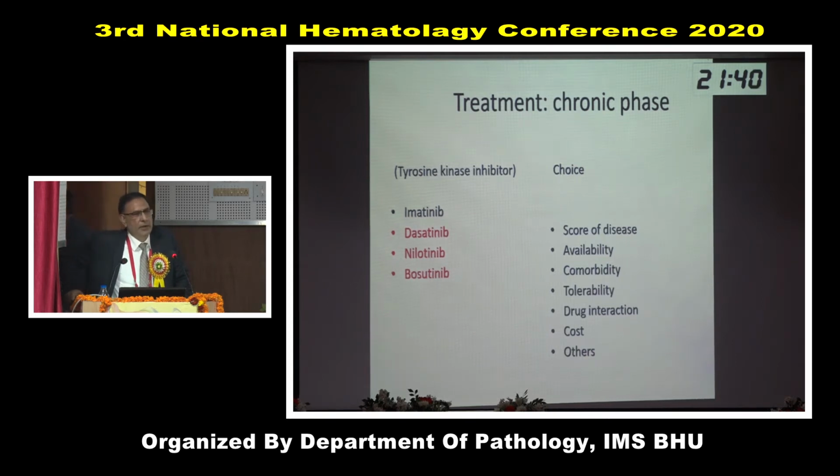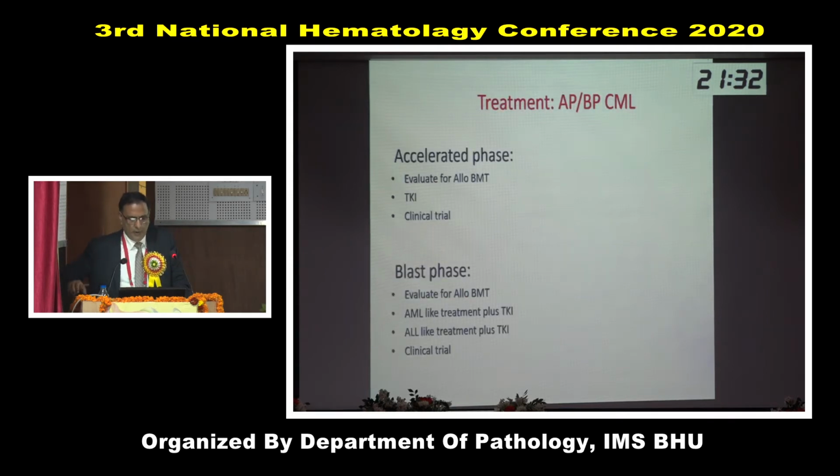Tolerability. If the patient does not tolerate one, you must choose the second one. Then drug interaction, cost, and others. If the patient comes in accelerated phase, prognosis is not good. In that case, if possible, explore the possibility of bone marrow transplantation and also give second line TKI.